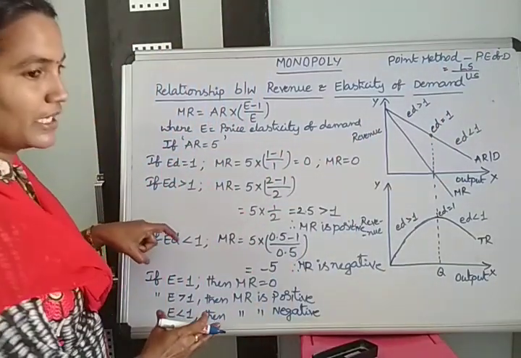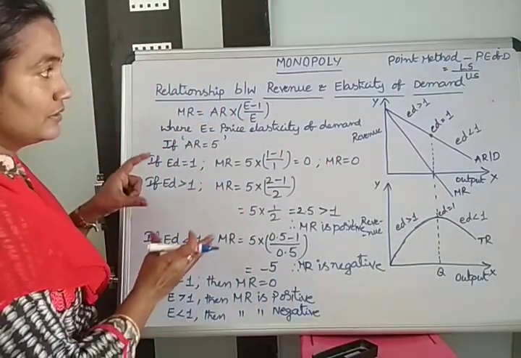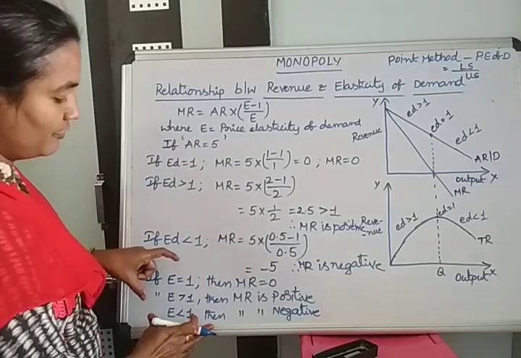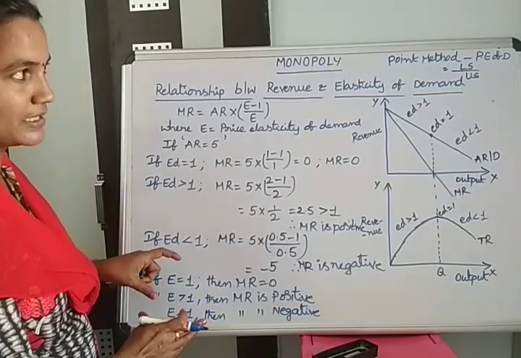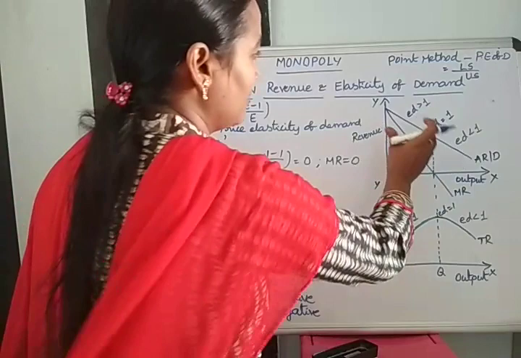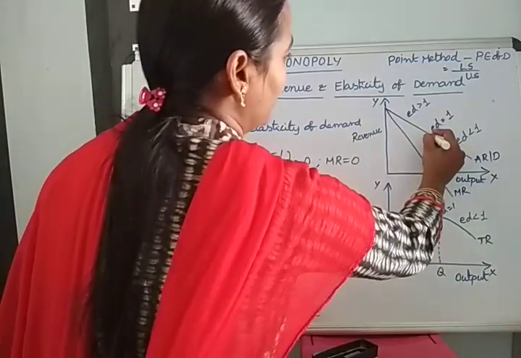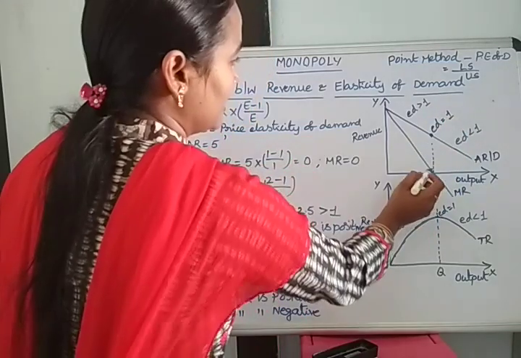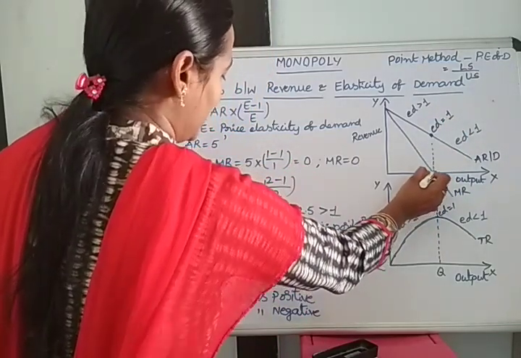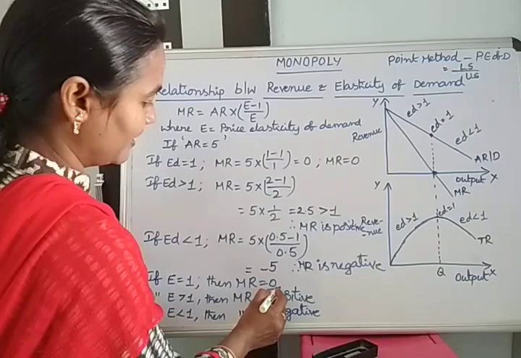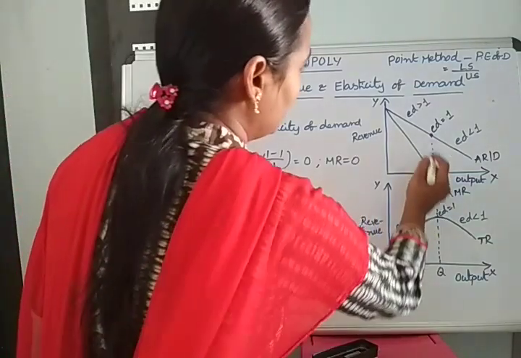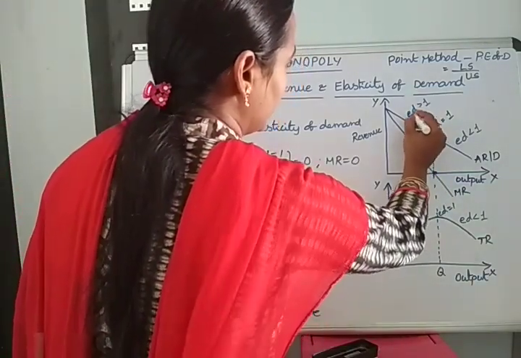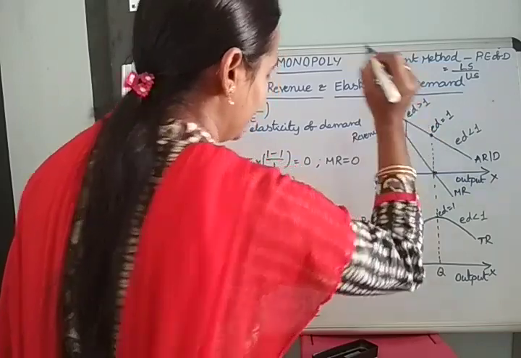But now we are using the relationship between revenue and elasticity of demand. We are finding only 3 values of elasticity of demand. How can we find these 3 values? The middle point is ED equal to 1, where MR is 0, as we already found. Where ED is greater than 1, MR is positive.